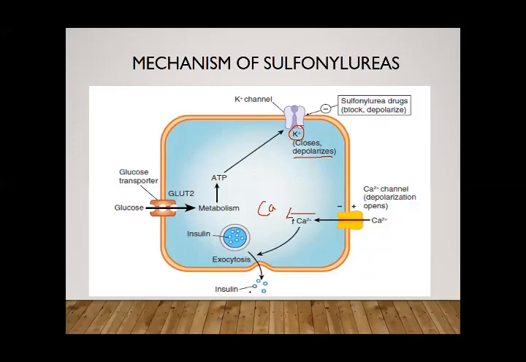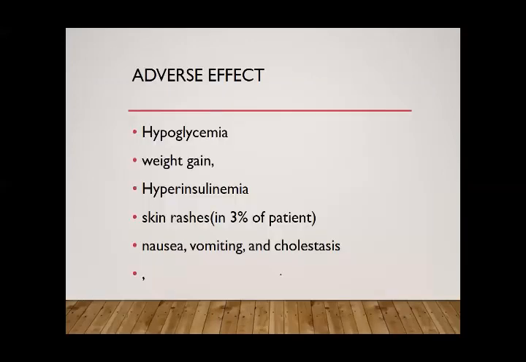So what do sulfonylureas do? They block the ATP dependent potassium channel and cause depolarization, and because of this depolarization there is increased calcium influx. Increased calcium influx causes the diffusion of insulin bound vesicles and releases insulin through exocytosis. This is the mechanism of action of sulfonylureas in releasing insulin.